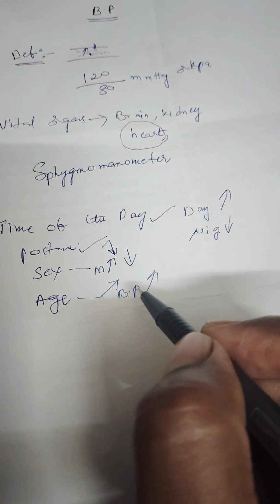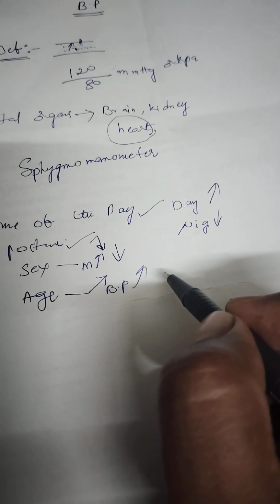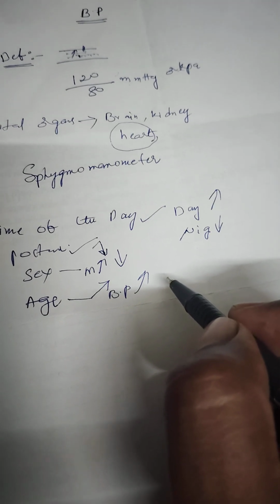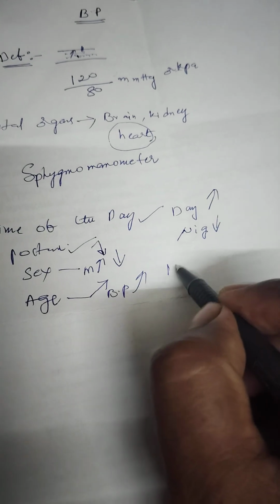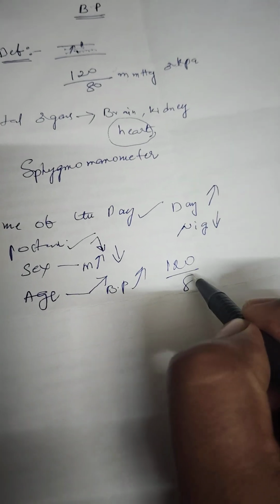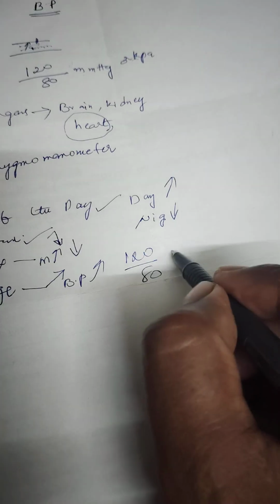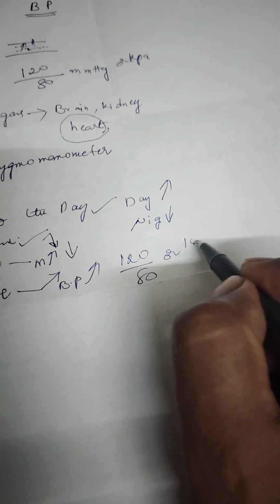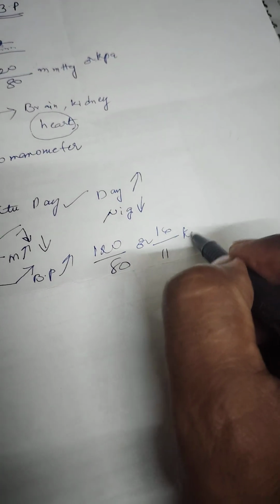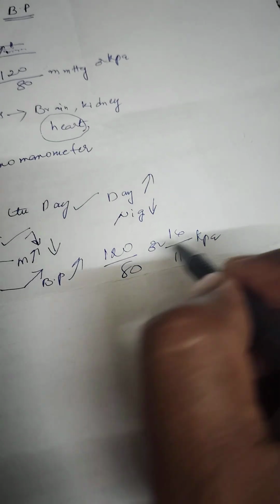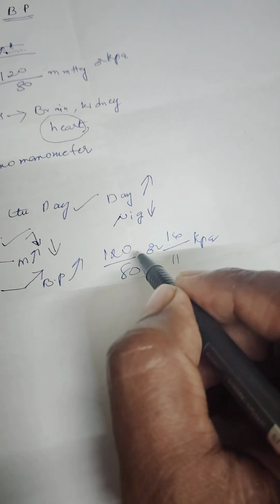At your age, your blood pressure will be around 120 to 80 mmHg, or else 16/11 kPa.